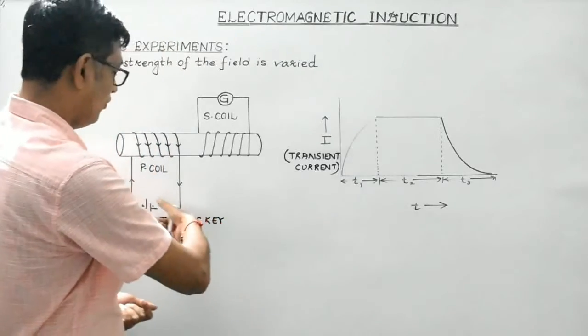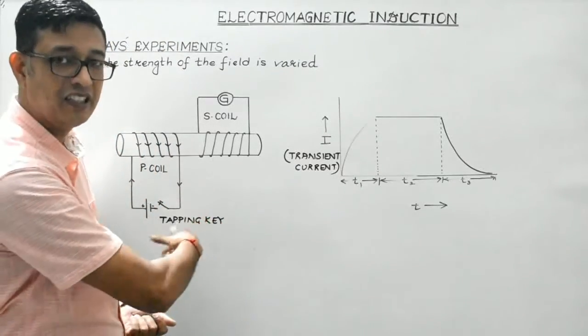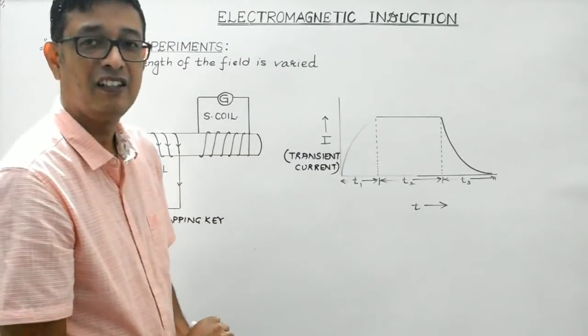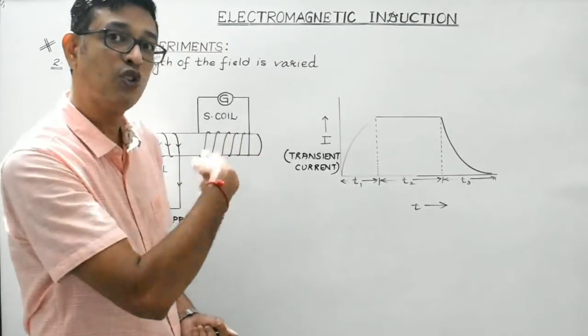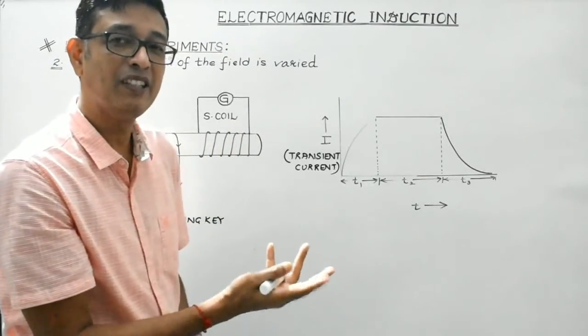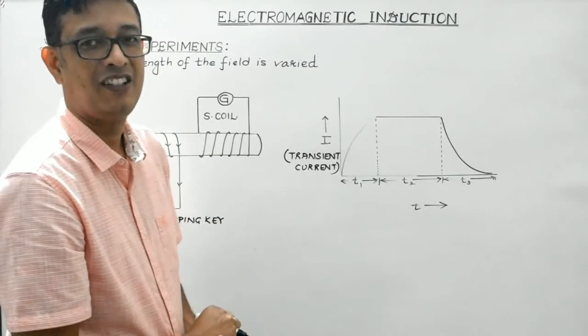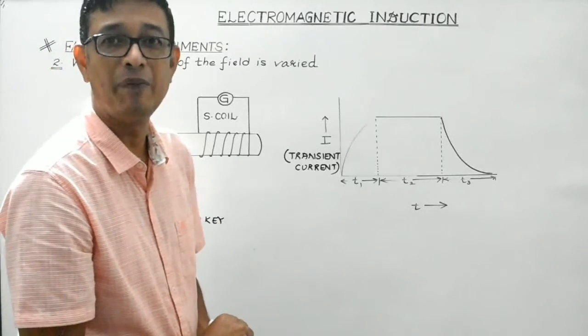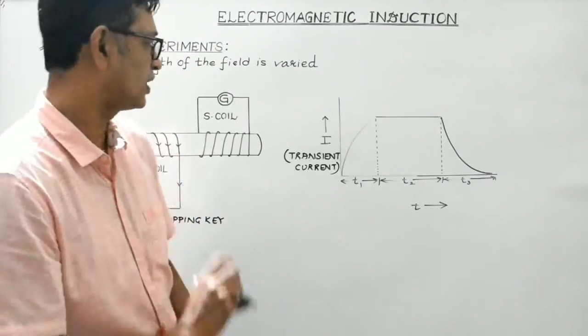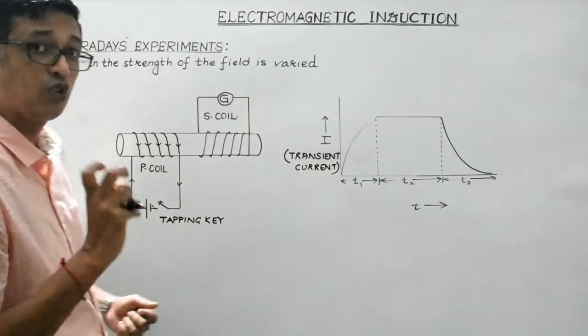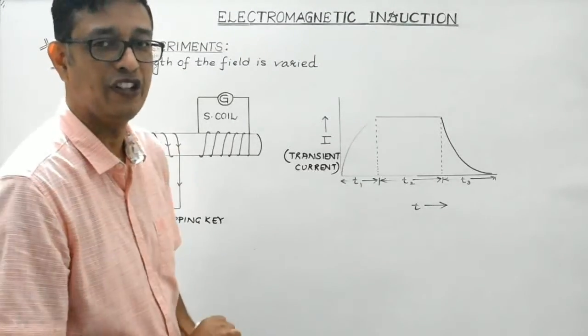And again, when he releases the tapping key, then he found the galvanometer to again show some deflection, but this time in the opposite direction. So these were the observations made by Faraday. Let me explain the conclusions and the reasons behind these observations.